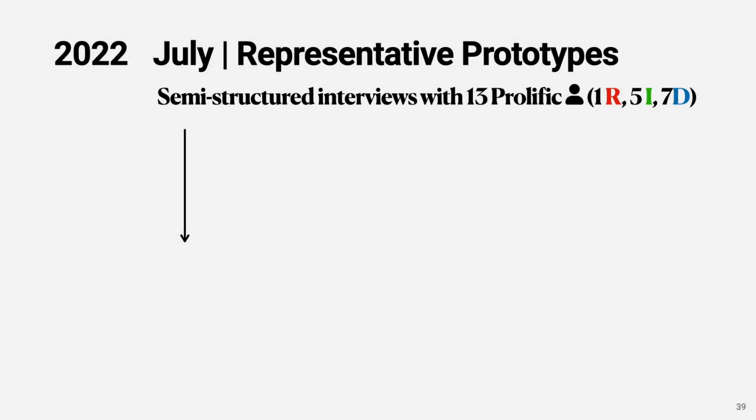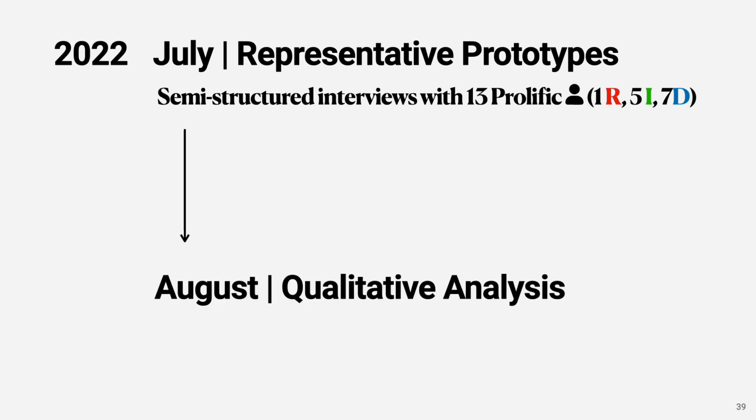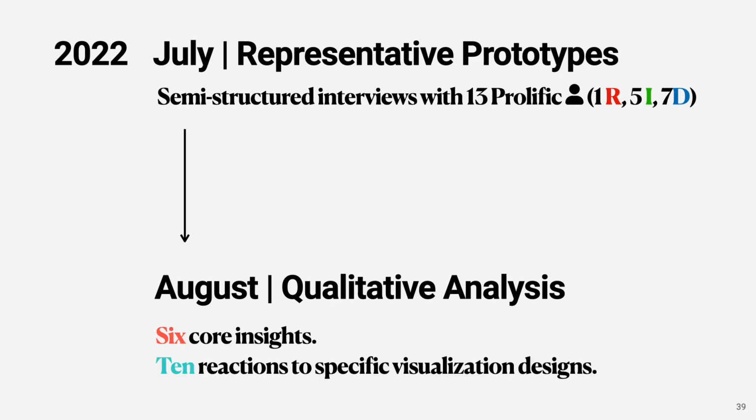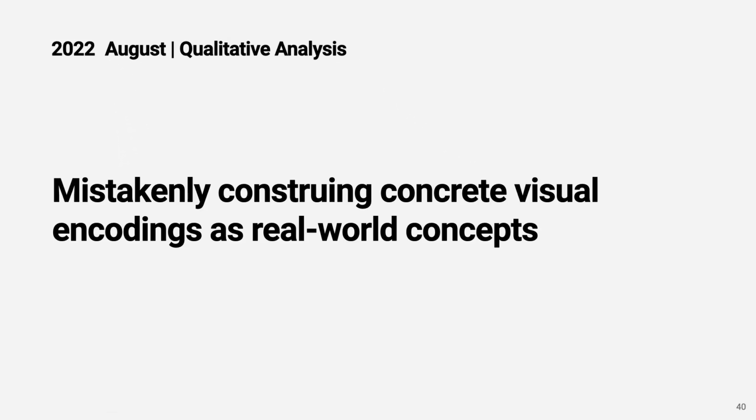So we use these 10 prototypes for semi-structured interviews with 13 Prolific participants, and then use qualitative coding to arrive at 6 insights and 10 reactions. The most important insight was that we realized participants tend to mistakenly construe concrete visual encodings as real-world concepts.